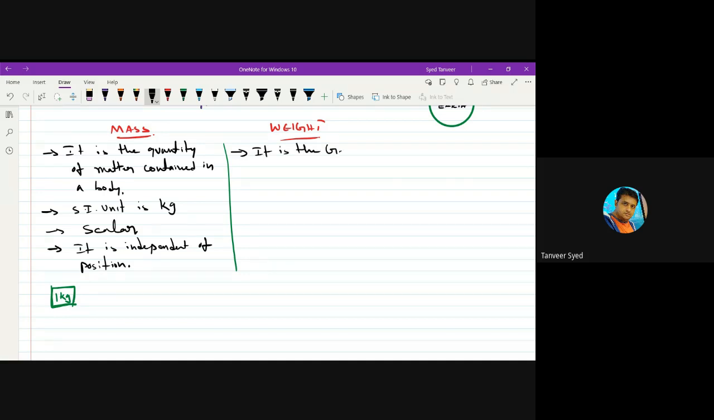It is the gravitational force acting on a body. So weight is entirely different from mass. Try to understand this. Weight is a force. Mass is quantity of matter. They are completely different from each other. And as weight is a force, you cannot measure force in kg. Force is measured in Newton. SI unit is Newton.